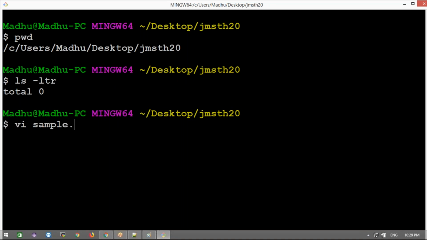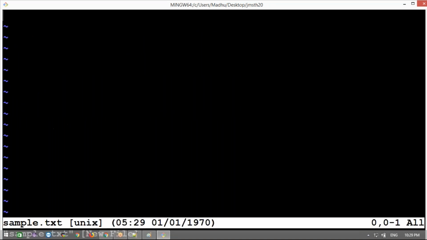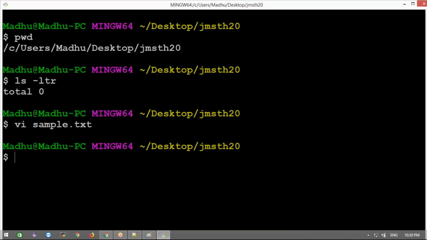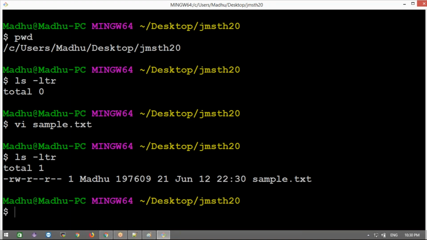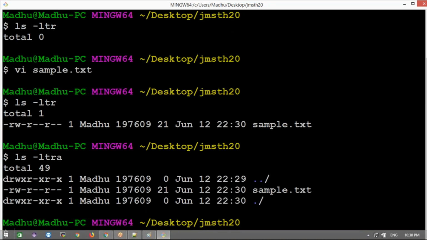The file name is sample.txt. Now I'm going to open the file and write: this is a sample file. Now save the file. Now tell me, is this a git project or not? See here also, this is not a git project. This is only one folder and one file, right?